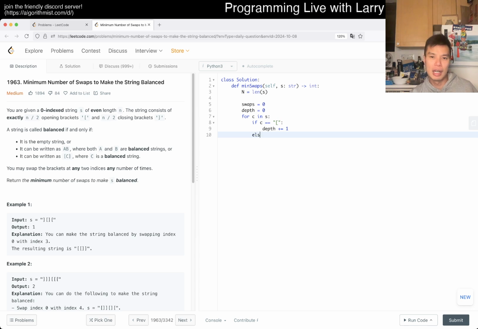Else if C is equal to a closed bracket, then we have 2 cases, right? One is if depth is greater than 0, then we can just remove one, we match one of them, and then we continue. I guess we don't have to type continue. But if it is 0, then we now swap one from the future, right? And here we can just do the swap in 1, right?